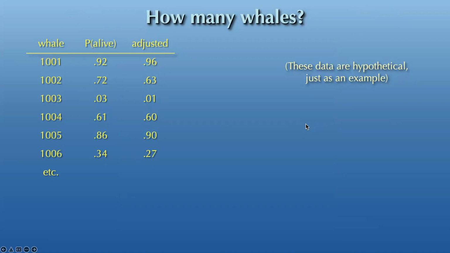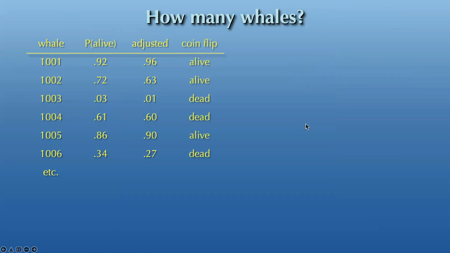Now that we have all those probabilities, we basically run a simulation where we flip a coin for each whale. We flip alive or dead, and the probability of being alive is that adjusted probability that we've estimated. You can see in this table, the first whale has a 96% chance of coming out alive in the coin flip. The second whale has a 63% chance of flipping alive, and so on.